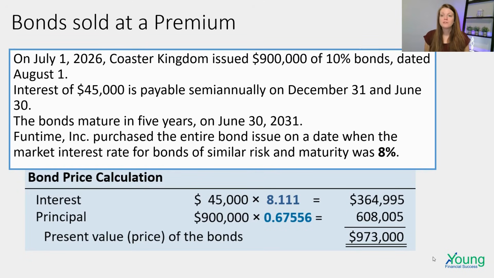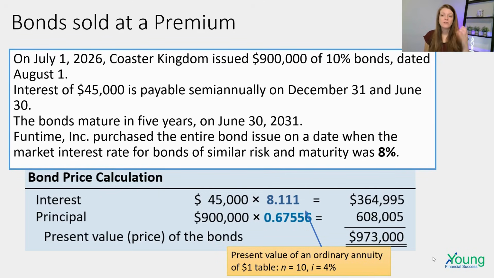So we're going to calculate how much Coaster Kingdom is going to sell these bonds for to Funtime Inc. First we figure out the present value of the interest. They're going to be making 10 payments of interest. So it's 5 years, 2 payments each year, 45,000 each time. They're basing it off 10%. But when we come up with the price of the bond, we are going to use the market rate because the 45,000 already took into consideration the 10% stated interest that's going to be paid.